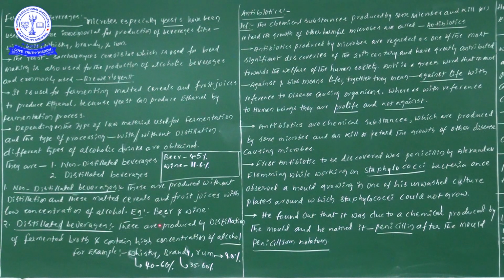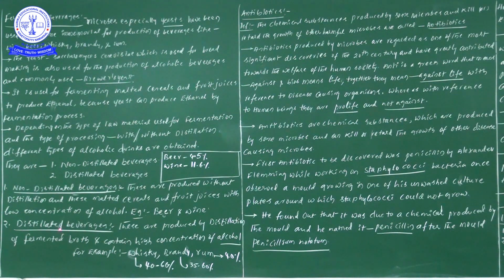Don't forget, very important: wine and beer we definitely produce by the process of non-distillation, or simply without distillation. So two beverages we can obtain: one is beer and one more is wine.